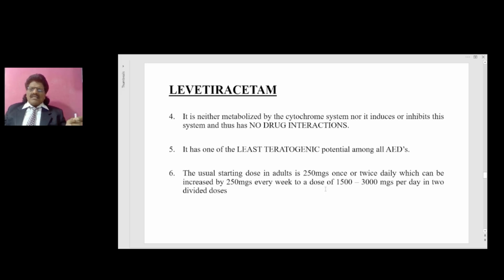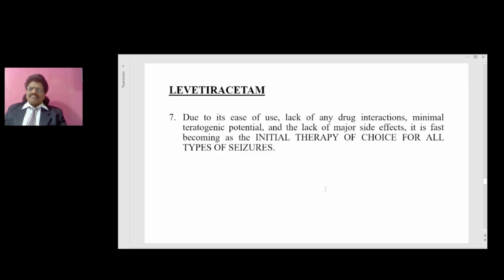The usual starting dose in adults is 250 milligrams once or twice daily, which can be increased by 250 milligrams every week to a dose of 1500 to 3000 milligrams per day in 2 divided doses. Due to its ease of use, lack of any drug interactions, minimal teratogenic potential, and the lack of major side effects, it is fast becoming the initial therapy of choice for all types of seizures.